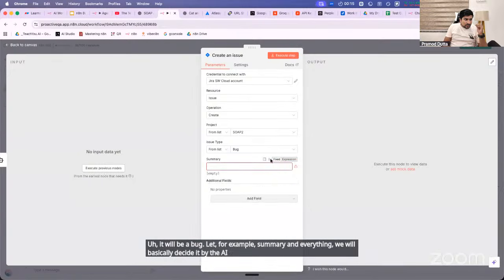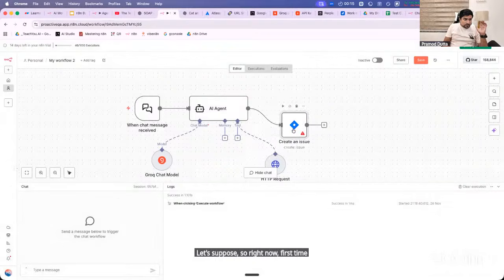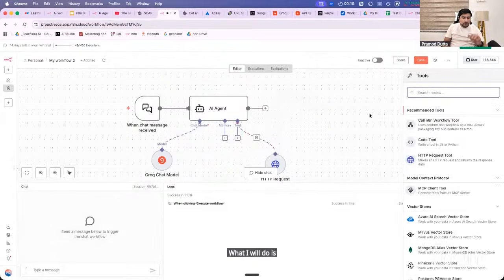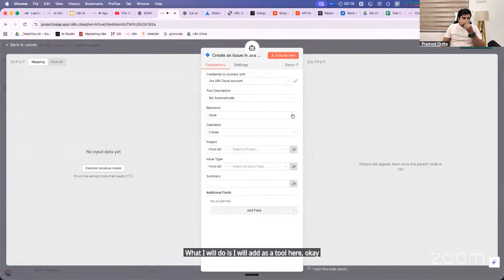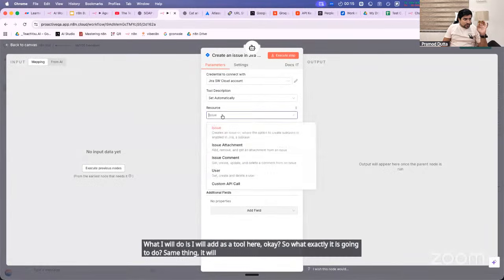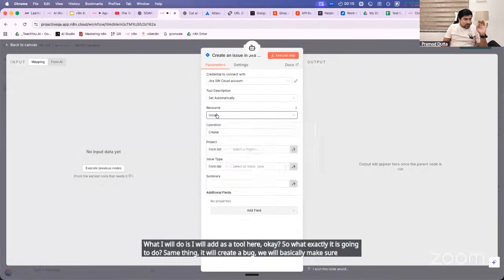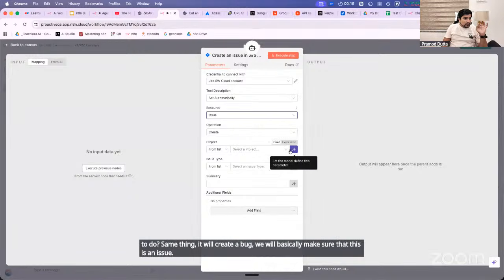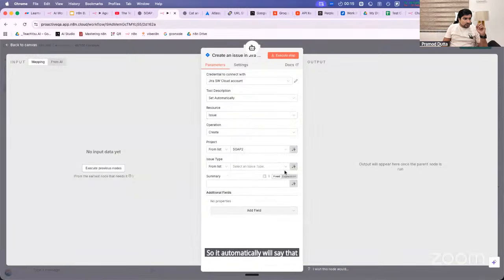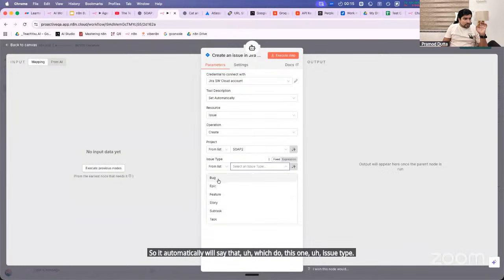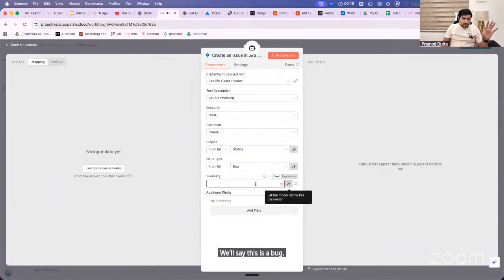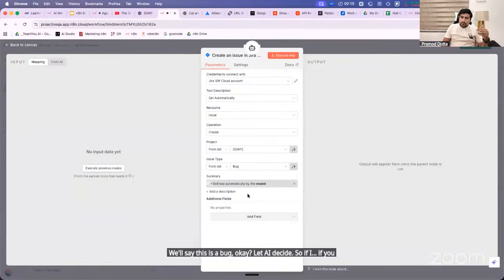So we'll basically tell, let's suppose, right now, first time it will run. What I will do is add it as a tool here. So what exactly is it going to do? Same thing. It will create a bug. We will make sure that the issue is set automatically. We'll say this is a bug. Okay. Let AI decide. So if you click on this button, AI will automatically add the summary.